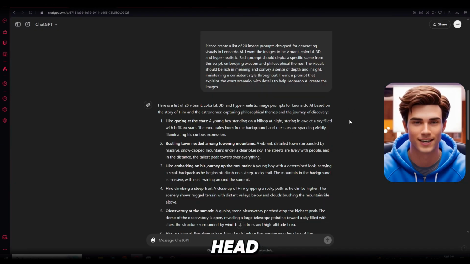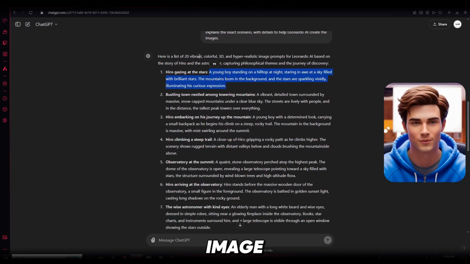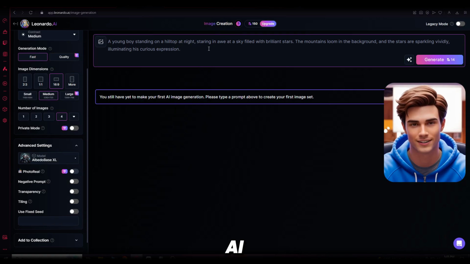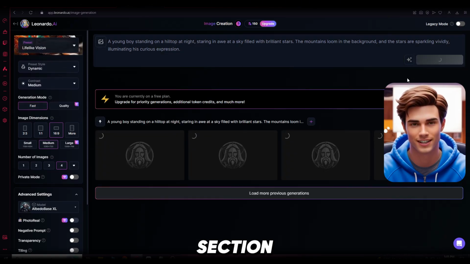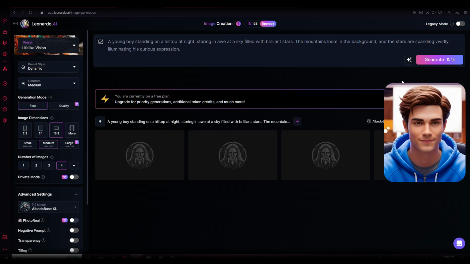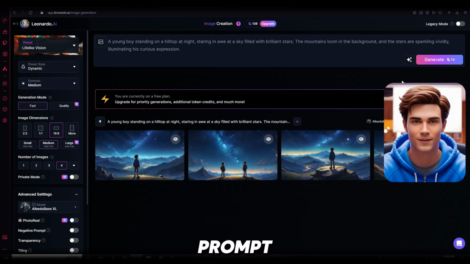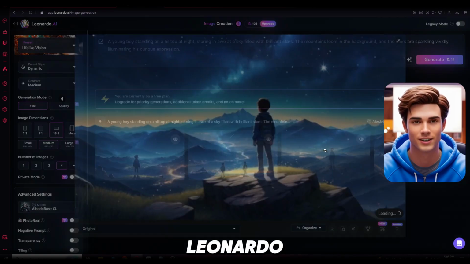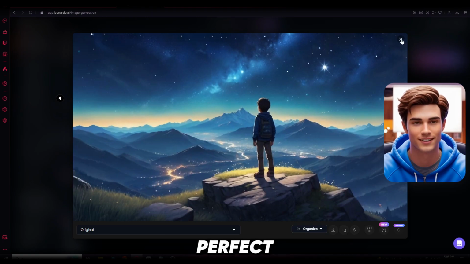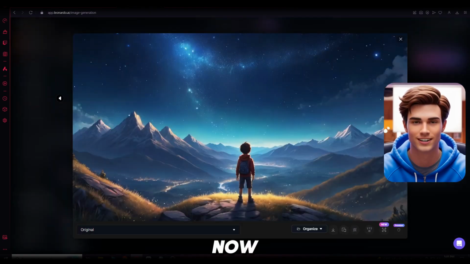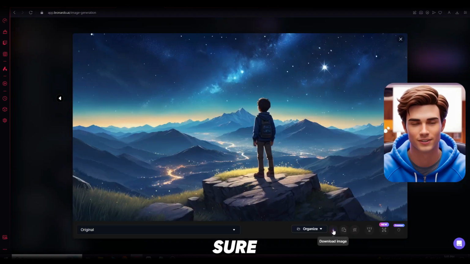Now we're ready. Head back to ChatGPT, copy the first image prompt, and then go back to Leonardo AI. Paste the prompt into the prompt section, and let's see how our images turn out. As you can see, by using the prompt from ChatGPT and the settings in Leonardo AI, we've generated perfect images for our video. Now, just select the image that you like and make sure to download it.